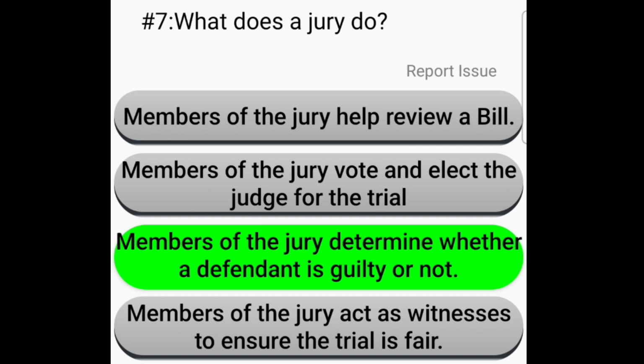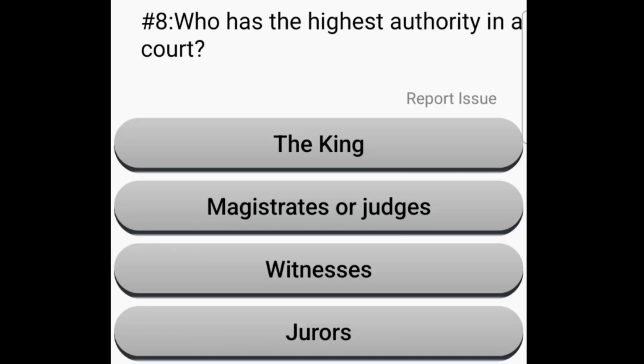A jury is a committee of average citizens who are on an electoral roll and selected at random. Throughout the trial process, they listen to the evidence presented in a court case and determine whether the defendant is guilty or not at the end of the trial. Who has the highest authority in a court? The king, magistrate or judges, witnesses, jurors. Magistrate or judges.